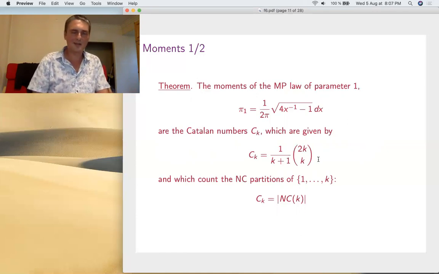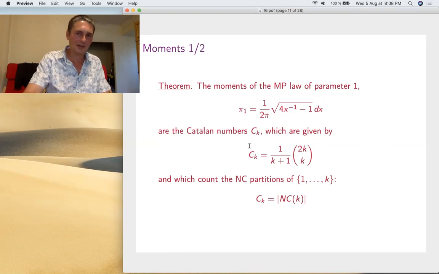What these Catalan numbers are, if you go to OEIS or Wikipedia, you'll find huge pages on them. In my opinion, that's their definition: they count the non-crossing partitions of 1 to k. That's my favorite definition, and we'll actually use that. When you do the moment method and combinatorics, that's the definition of Catalan that you need.